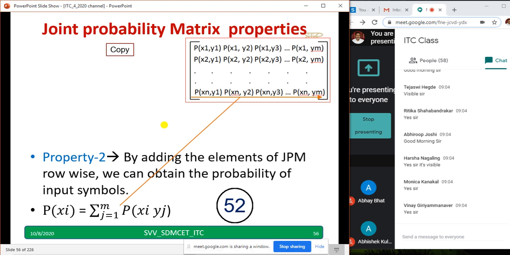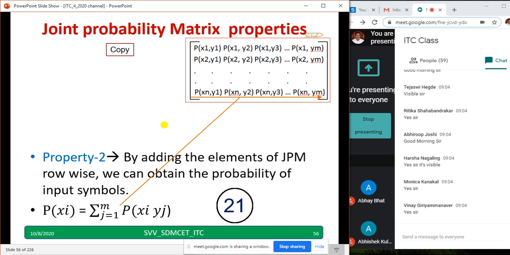Take 1 minute, copy down the property. I will dictate. By adding the elements of JPM, joint probability matrix, row wise, we can obtain the probability of input symbols.